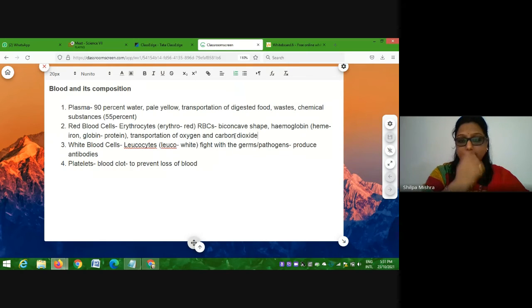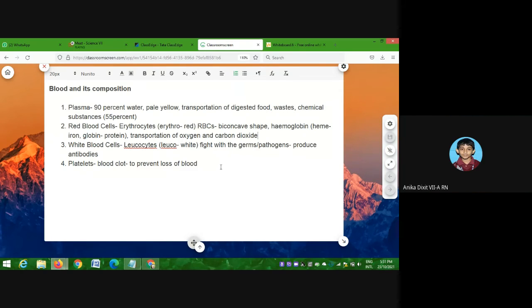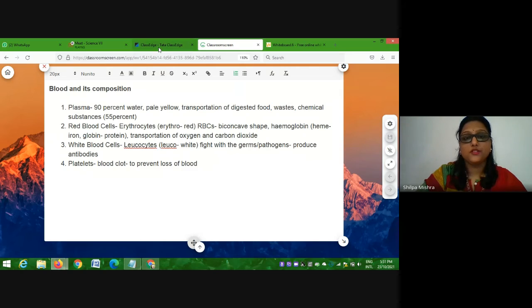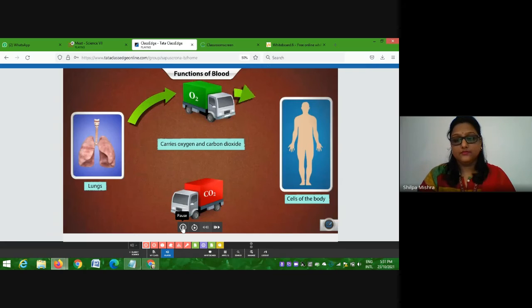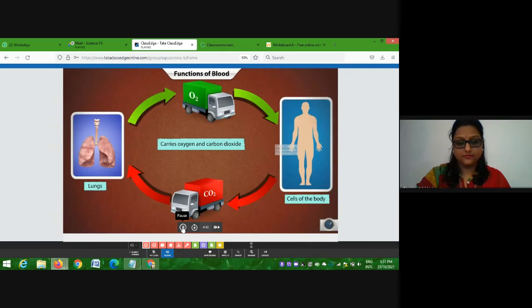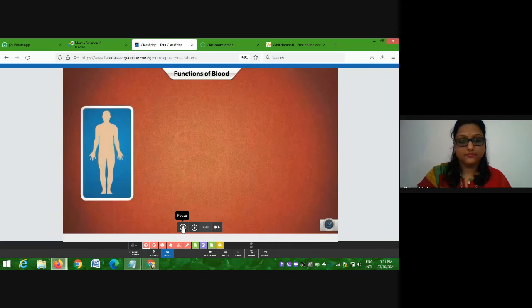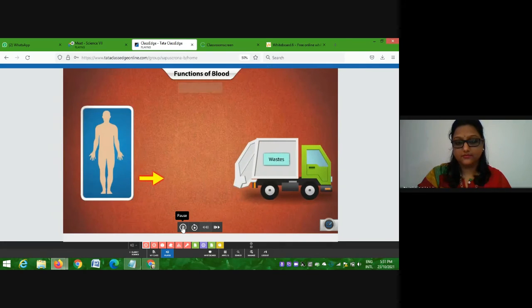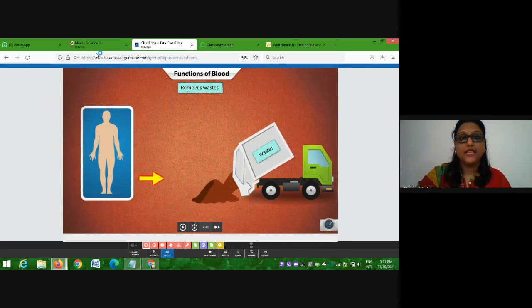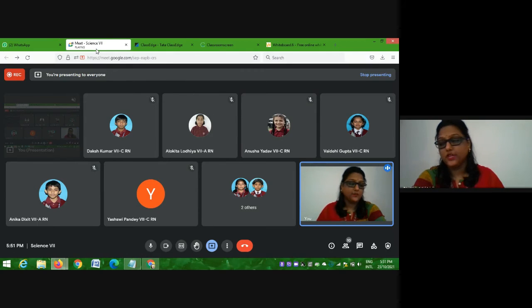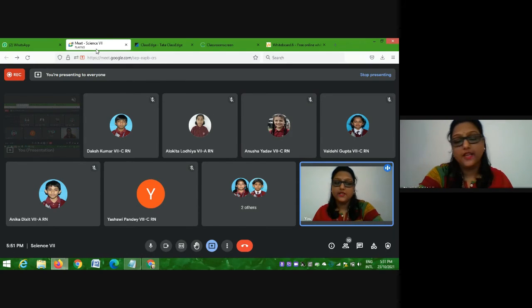Now carbon dioxide is a waste gas. It is not useful for our body, so it has to be removed, exhaled out. Again, that transportation is also taken up by hemoglobin, right? This is the third function of the blood that we have studied previously. It helps in the transportation of waste also and helps in their removal.